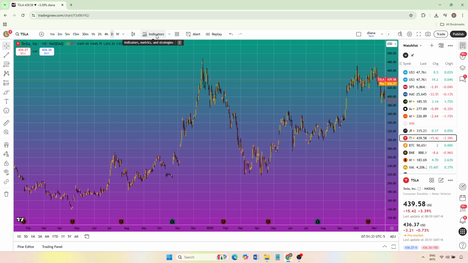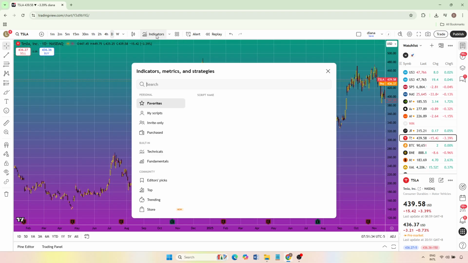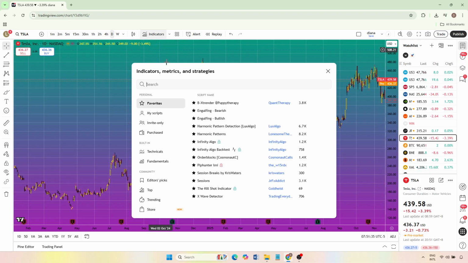indicators that TradingView offers. Once the Indicators window pops up, you will see a search bar at the very top. This search bar is the fastest way to find exactly what you need without scrolling through long lists. Click inside that search field so it is active and ready for typing. Now type in Twiggs Money Flow or TMF.